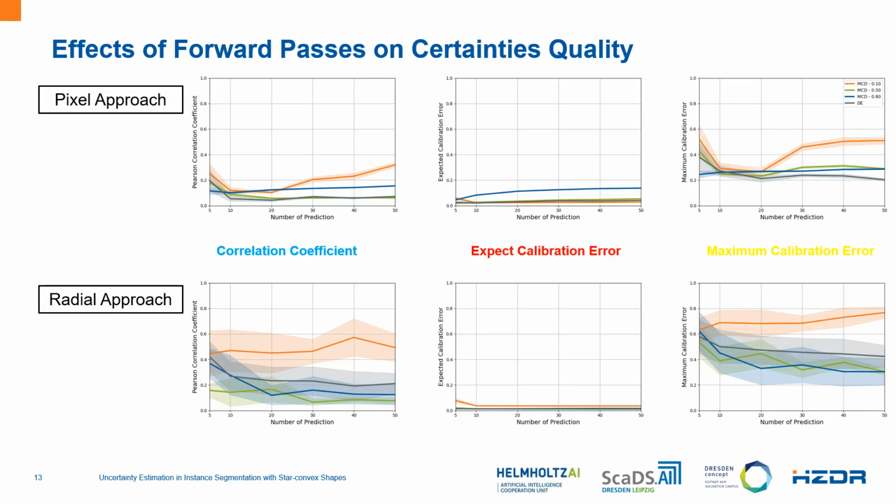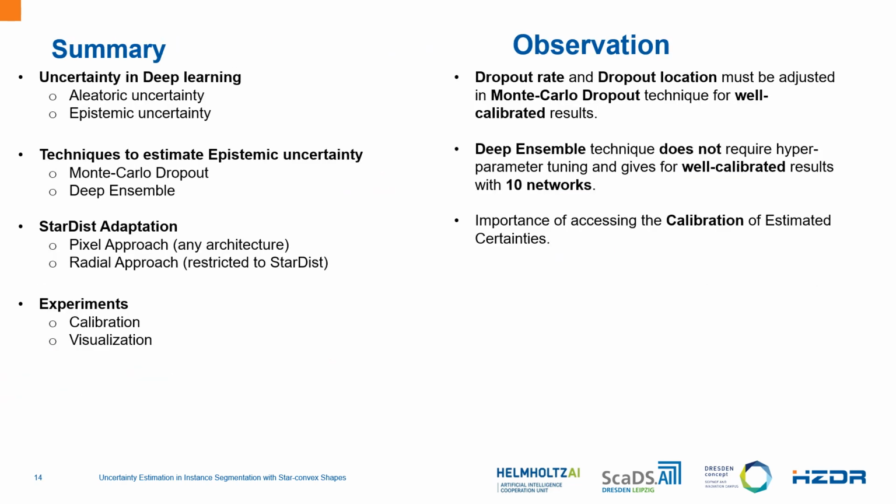Finally, we conduct experiments to see the effect of the forward passes on the certainty quality. So we plot the three errors against the number of forward passes. Through this, we observe that Deep Ensemble is steady and well calibrated for 10 networks. Monte-Carlo Dropout is steady after 20 to 30 forward passes, and Monte-Carlo Dropout requires dropout rate tuning for well calibrated results. With this, I come to the end of my talk.